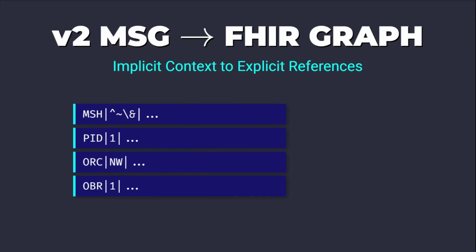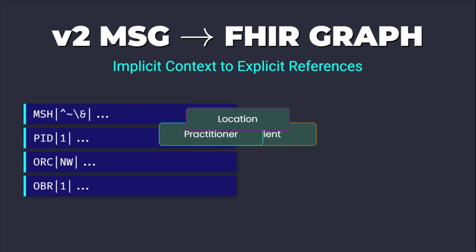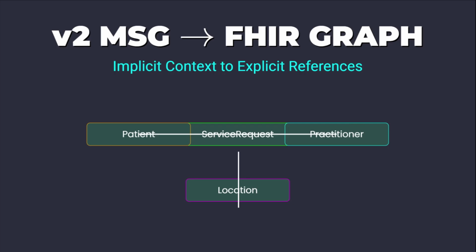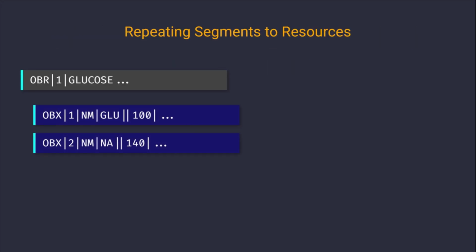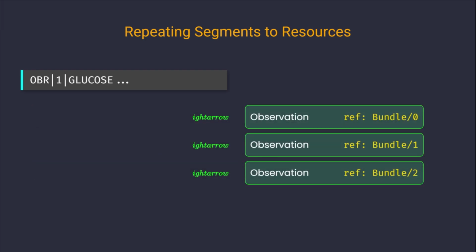The primary challenge in V2 to FHIR transformation is managing the implicit context of V2 segments within the explicit resource graph of FHIR. A typical ORM O01 message requires decomposition into at least service request, patient, practitioner, and potentially location resources. V2 repeating segments, like multiple OBX groups, must be instantiated as separate FHIR resources, linked via bundle references.